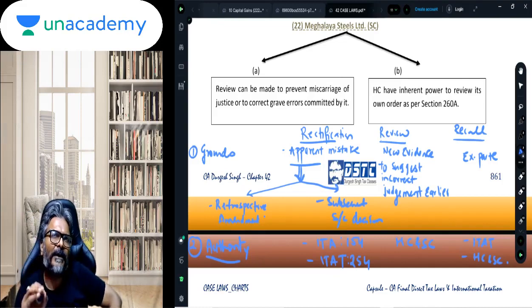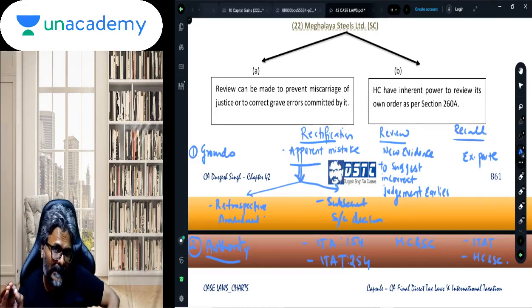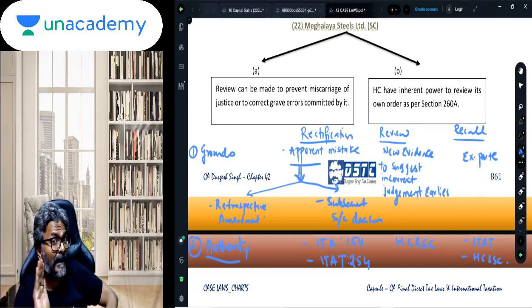So the rectification is always on the basis of the apparent mistake, whereas in the case of review, students, it is always on the basis of a new evidence which was not in the possession earlier at the time of passing of the order.